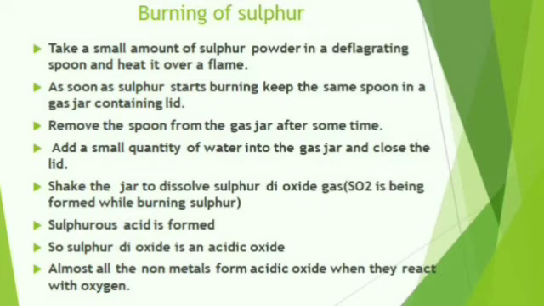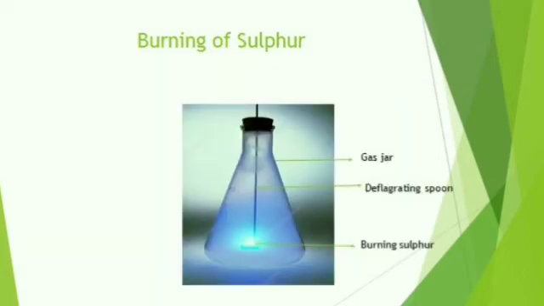Take a small amount of sulfur powder in a deflagrating spoon and heat it over a flame. As soon as sulfur starts burning with a blue flame, introduce the deflagrating spoon into a gas jar. Sulfur burns in the air of the gas jar to form a pungent smelling gas known as sulfur dioxide. Keep the gas jar covered with the lid to ensure that the gas produced does not escape. Remove the deflagrating spoon from the gas jar after some time.